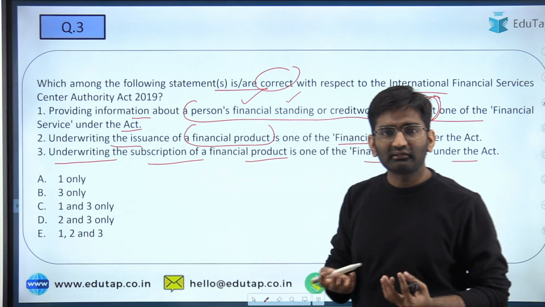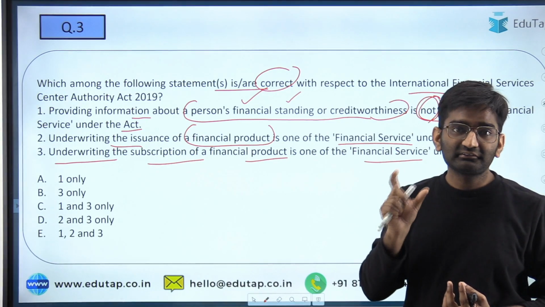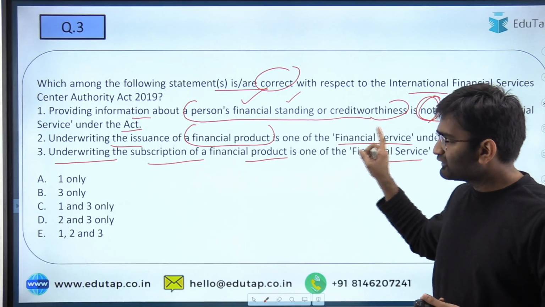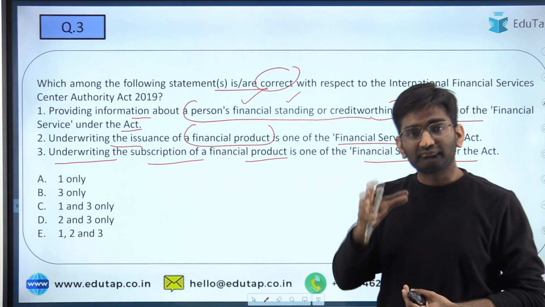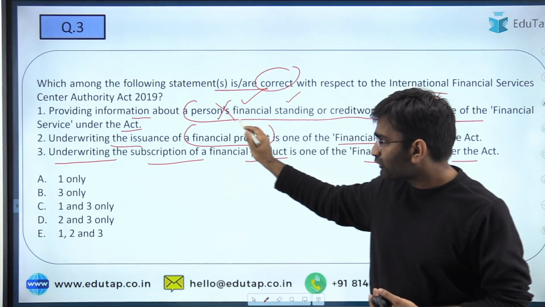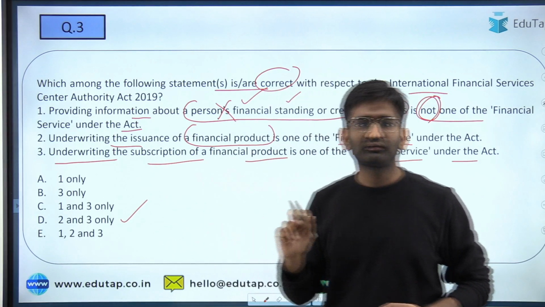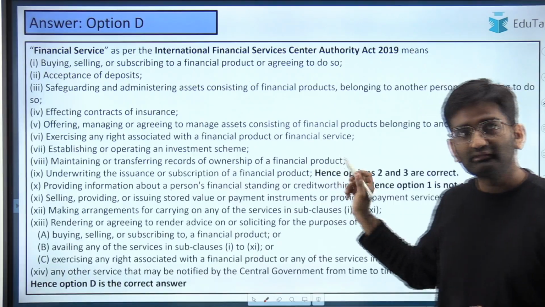But yes, this is what credit rating agencies do, and that is a very important financial service. And this has been included as part of the definition of financial service in this Act also. So the first statement here is not correct. 2 and 3 are correct here. So D will be our correct answer. Okay, so D is the correct answer.